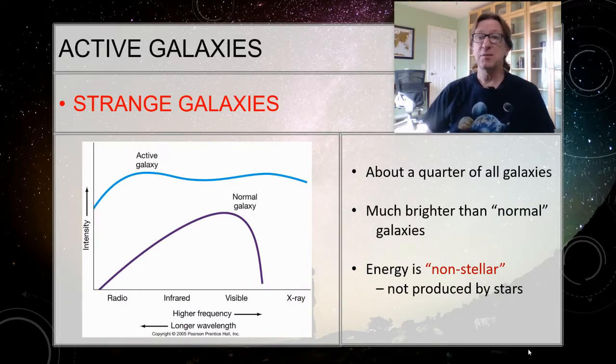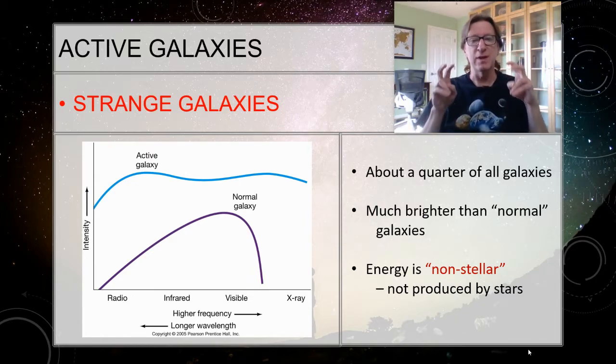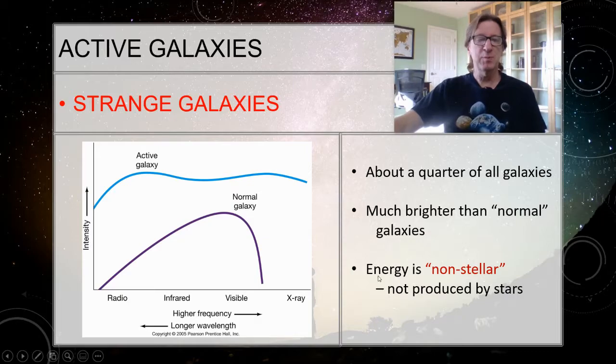All right, so as I said, about 1/4 of these galaxies don't give out the kind of light, they don't have the kind of spectrum that we would expect from a normal galaxy. Looking at the purple line here, this is a normal galaxy, and you see that most of the light is coming from the visible. Well, that's because it's coming from stars. Stars put out most of their light in visible. They put out a little bit in infrared, they put out a little bit of radio, but practically all the light that we're getting is coming in the visible range.